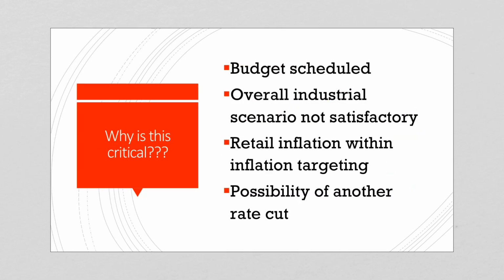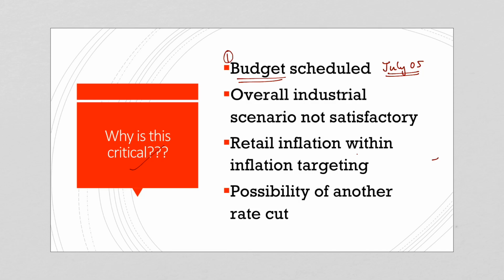So let us start with why this is crucial for India or the Indian economy. The first reason is that the union budget of the new government is scheduled to be presented on July 5th of 2019. So the inflation levels and the industrial growth levels will reflect in the budget.